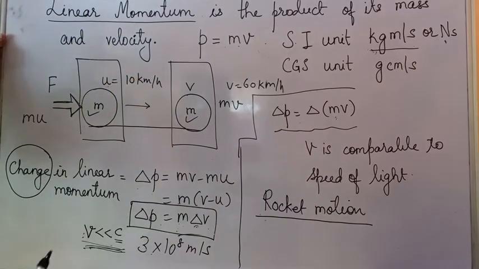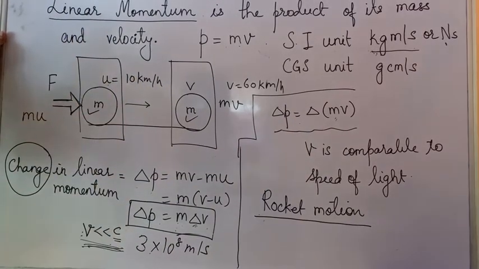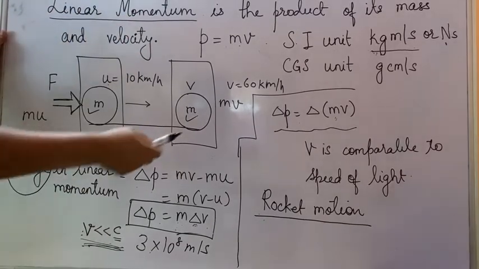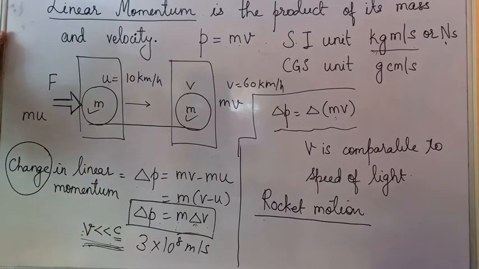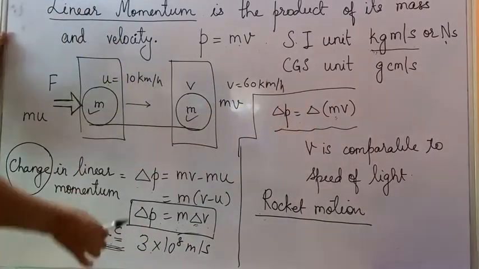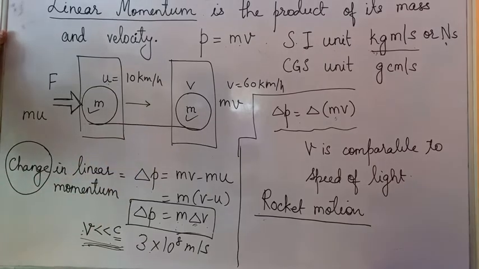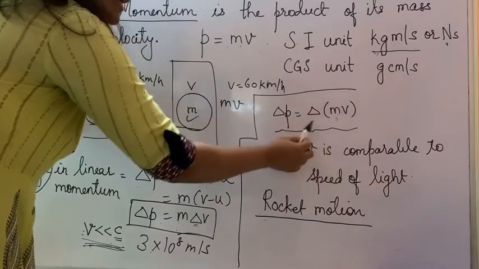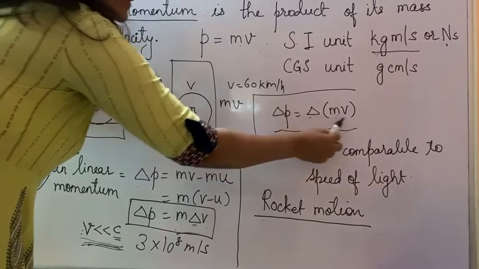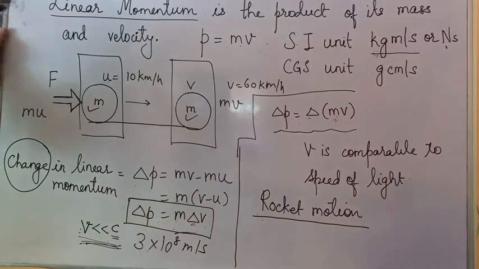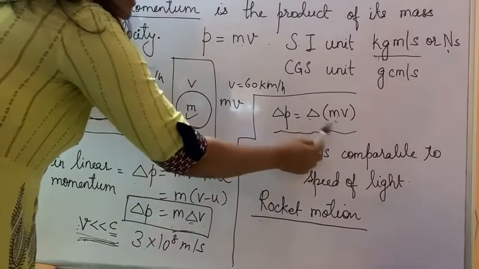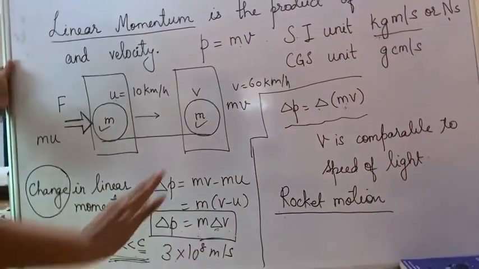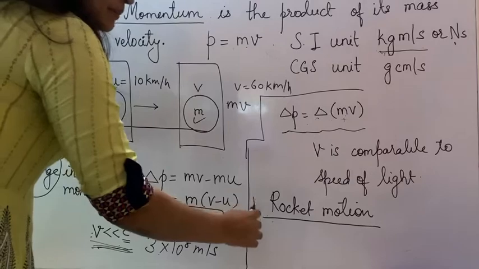How do you know? Some fuel is expelled from the rocket's nozzle, and hence its mass is decreasing. Only in such a case is the mass decreasing. Otherwise, in our normal phenomena, the mass of a body never changes. Mass is a constant quantity. In this case, mass is also changing, and that's why I have written the delta outside the bracket. It means here both mass and velocity will change. But when does this happen? Only when you can compare the velocity of the rocket to the speed of light. So this example would be rocket motion.